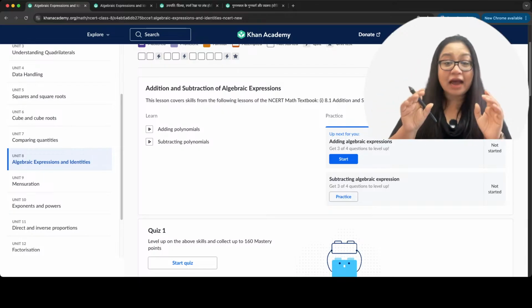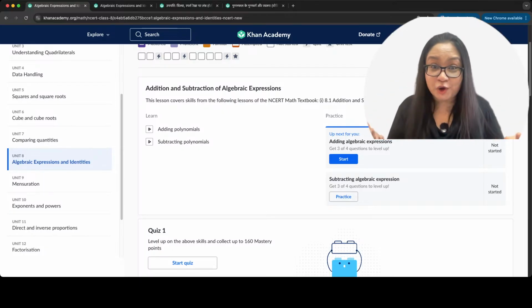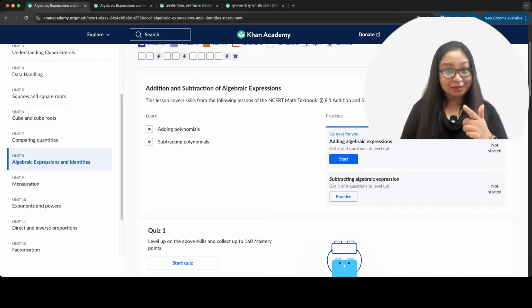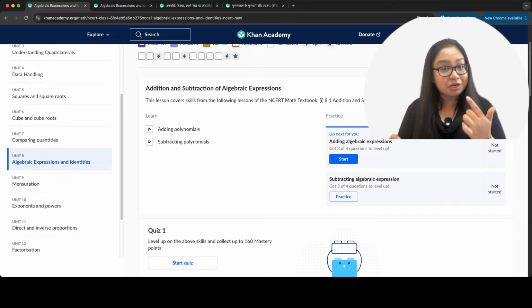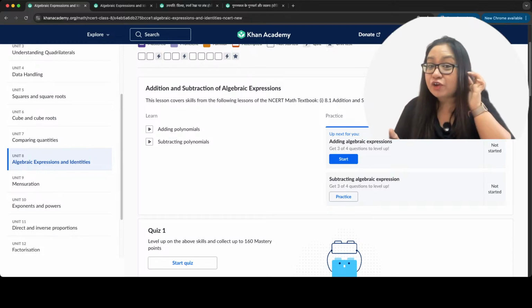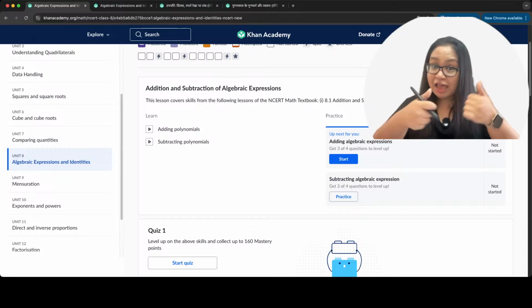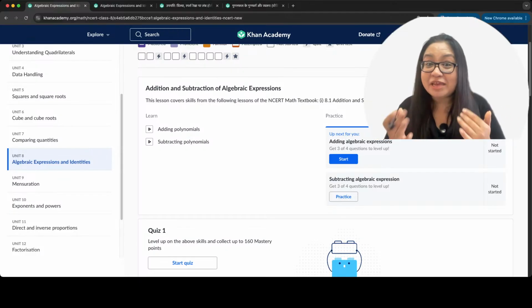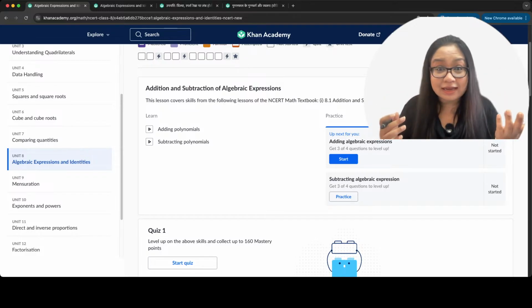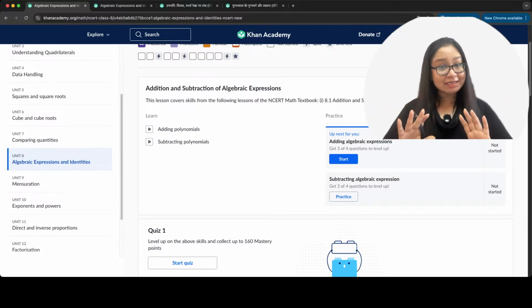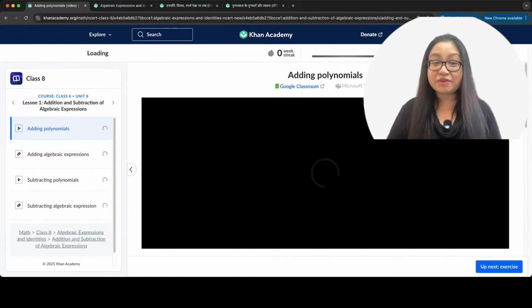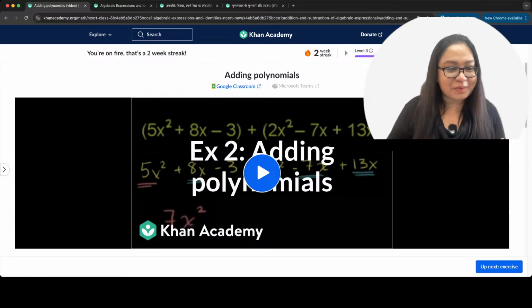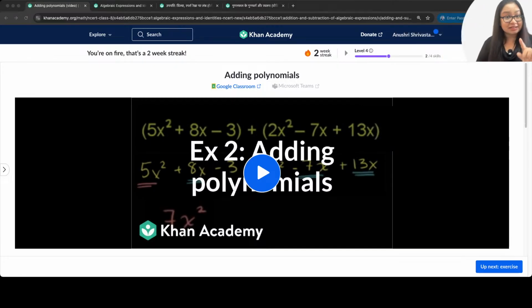How to add and how to subtract. And again, I'm going to play the video and you know the rule, right? What is the rule? When I play the video, I do not speak because the video is speaking. But I will ask you if you're understanding, if you're hearing everything, and you will tell me because feedback's good, right? Rule correct? All right. I go to the video. Adding polynomials. How to add polynomials. Here we go. And I'm starting the video.